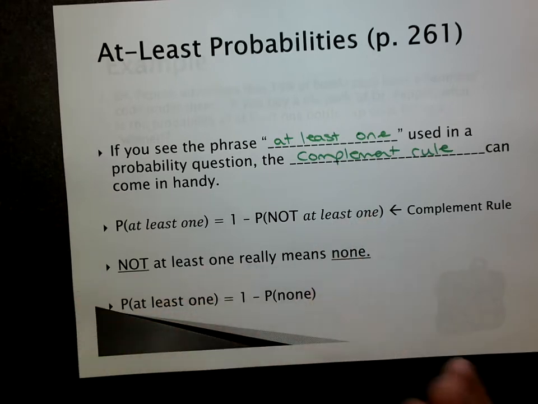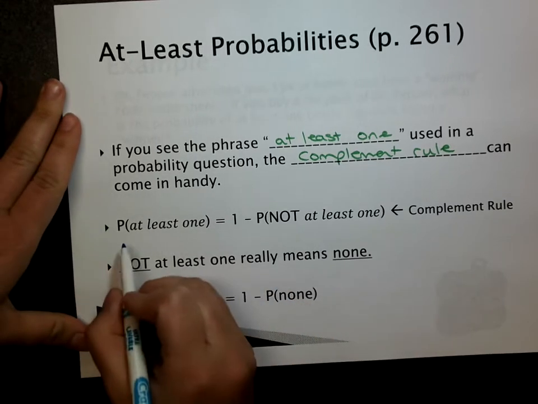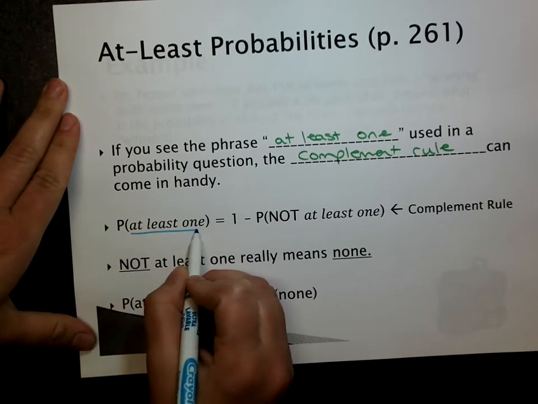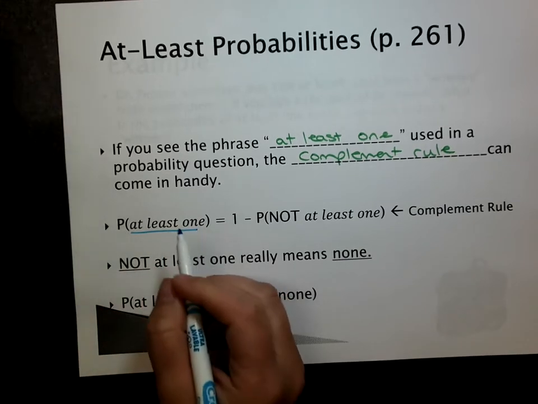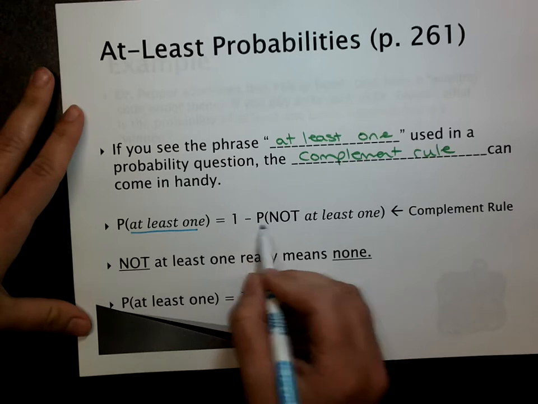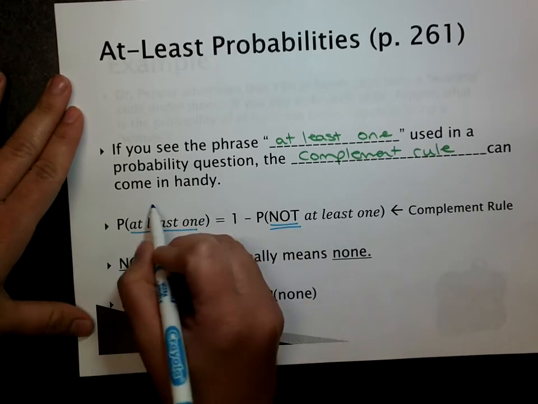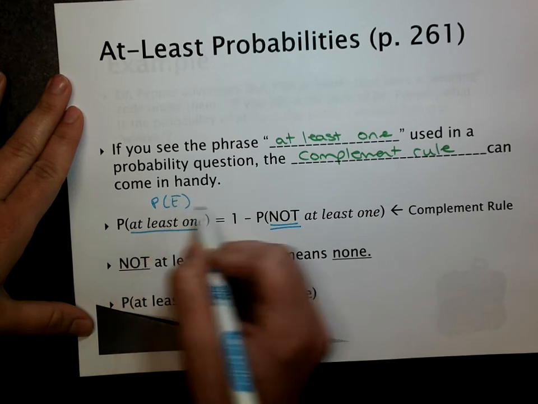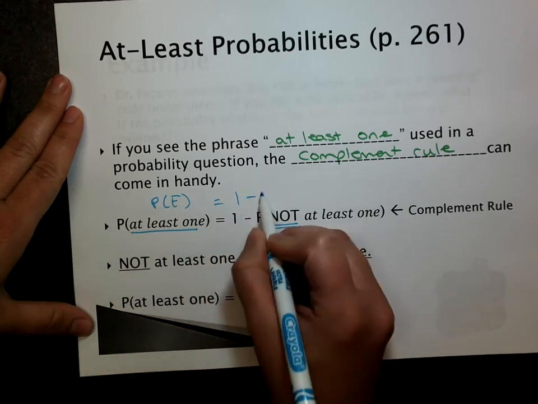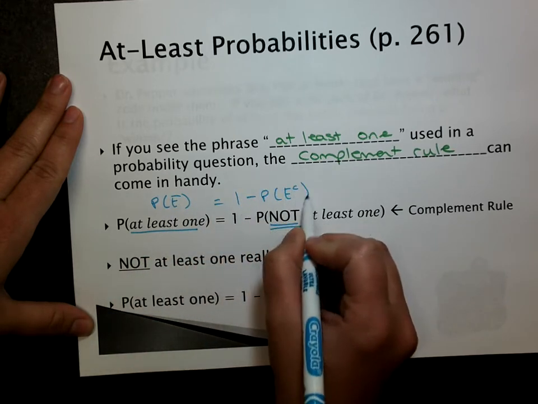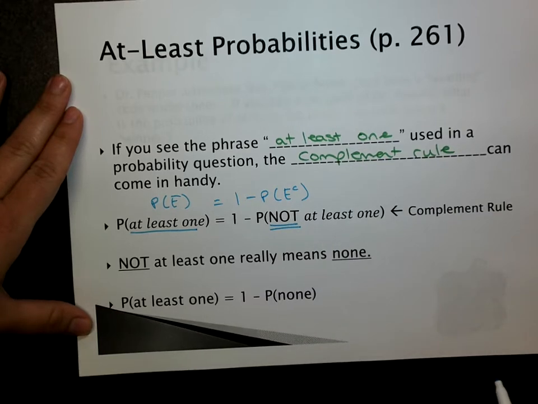Try to keep things general as best you can. Don't get too tied down in things. So the probability of at least one thing happening, that means once or twice or 3 times or 4 times, is 1 minus the probability of not at least one thing happening. Remember, the probability of an event is 1 minus the probability of that event not happening. So that's the complement rule.